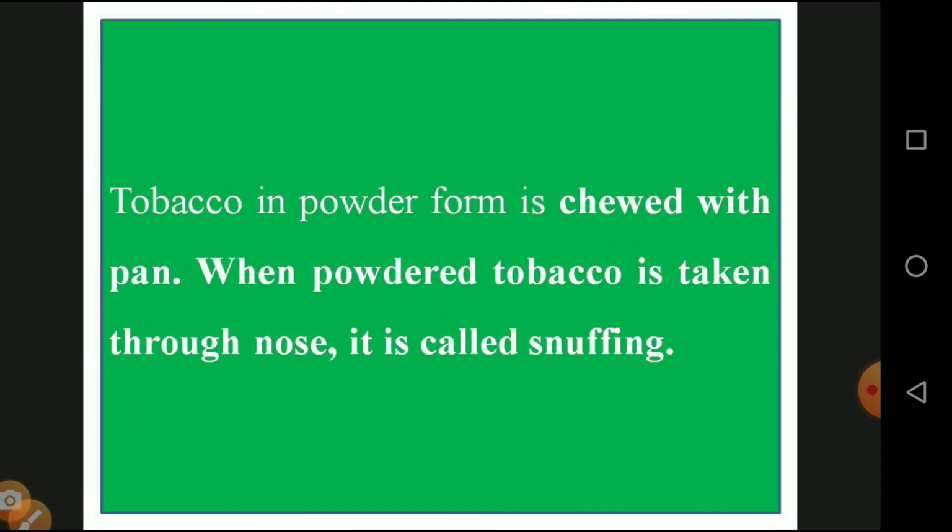The tobacco powder is chewed with pan, as we know, pan parak, pan masala, such kinds of things. When this powdered tobacco is taken through the nose, it is called snuffing. In Tamil we call it podi. So they are used for snuffing purposes.